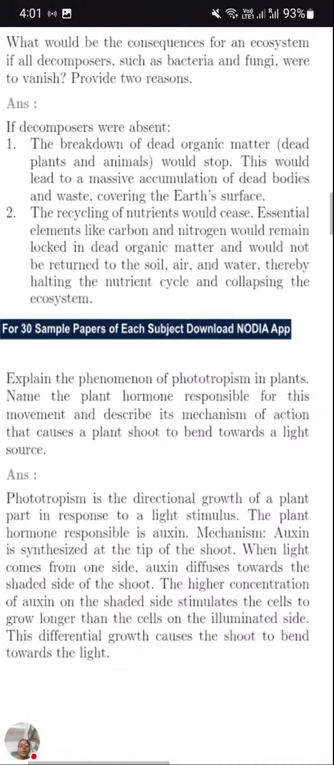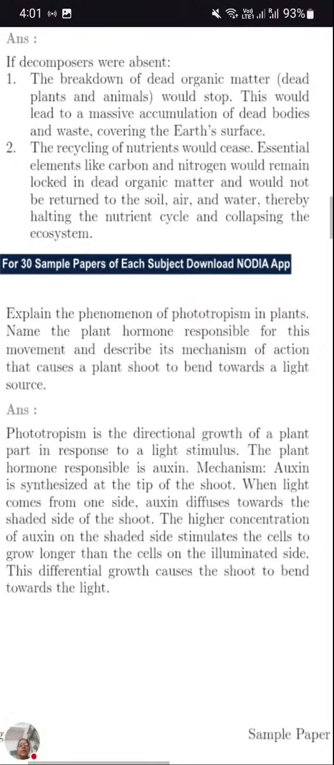So here, if no decomposers are there, the breakdown of dead organic matter would stop. This would lead to massive accumulation of dead bodies and waste covering the earth's surface. If there is accumulation, more and more waste will accumulate, and the earth's surface will be covered with dead bodies. The recycling of nutrients would cease.